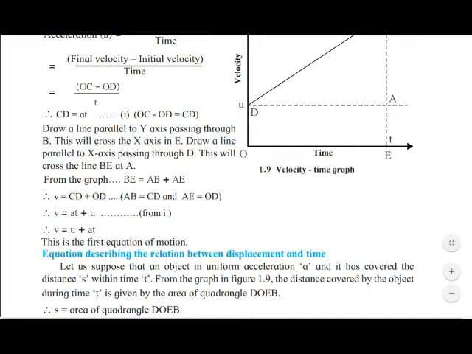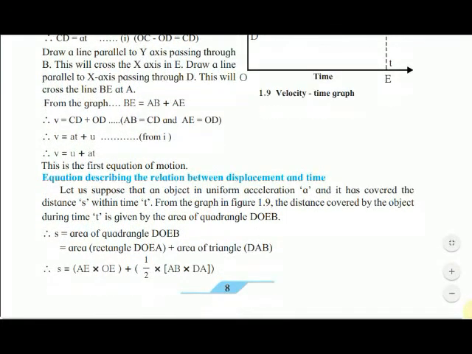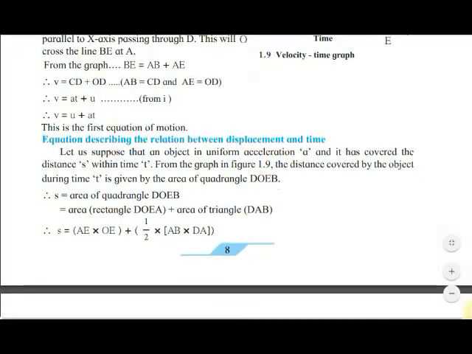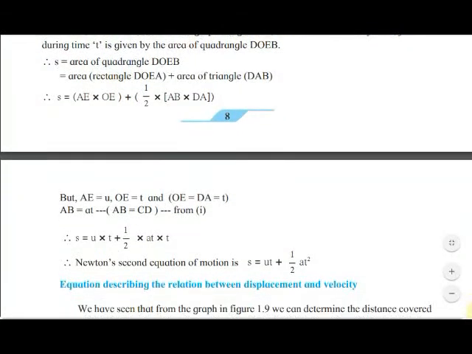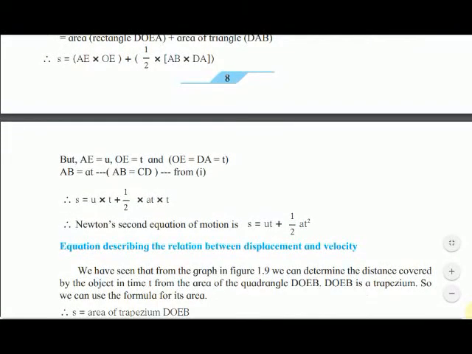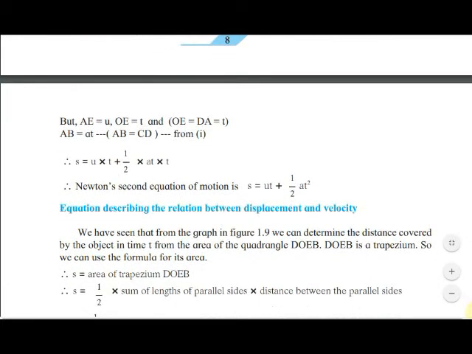So we are going to see the third equation of motion now. Displacement and time we have seen, velocity and time also we have seen. Now we are going to see the relation between displacement and velocity. Now S is equal to area of trapezium DOEB.